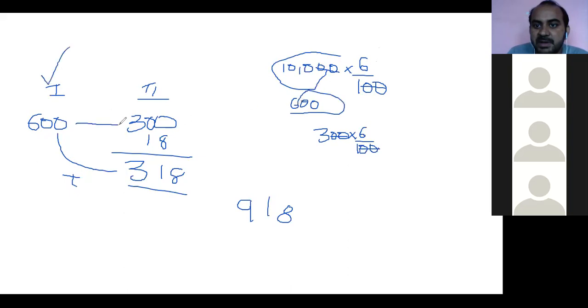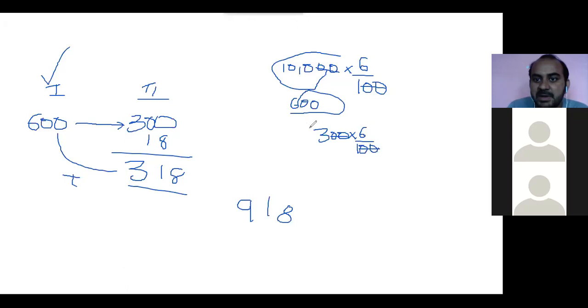Actually I have to copy this 600 here, yes or no? But instead of copying 600, I copied only 300, because it is half year. So I copy half from here, that is 600 by 2, 300.